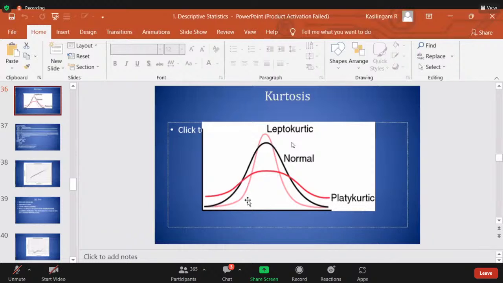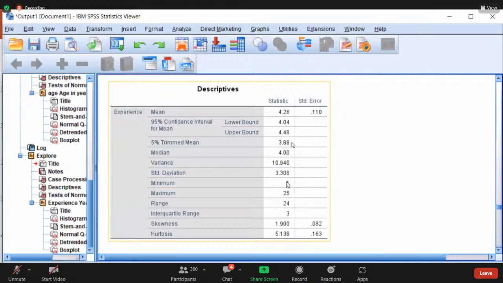So here, this is a platykurtic. This is a leptokurtic. So now see here, leptokurtic frequency. The bar is frequency. Now see, the mean experience is 4. That is, the mean years of living is 4.26.